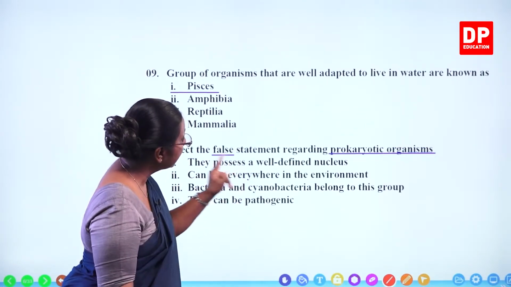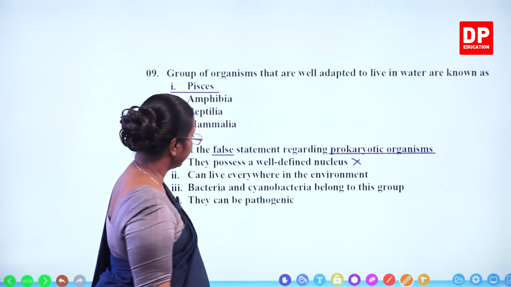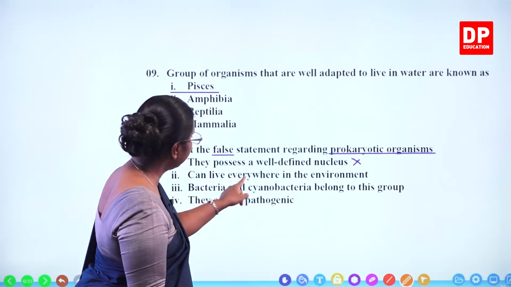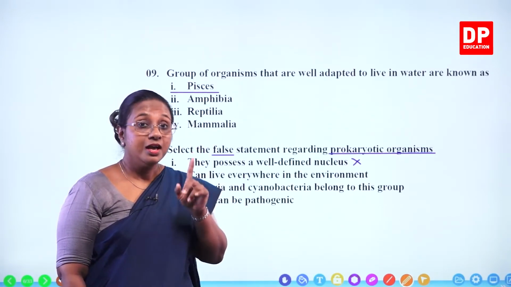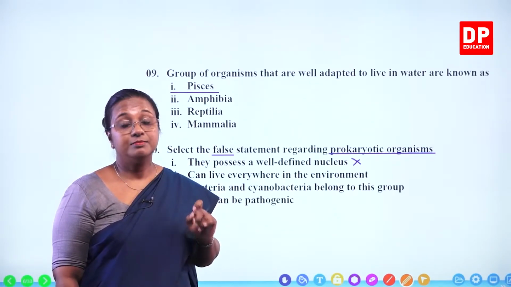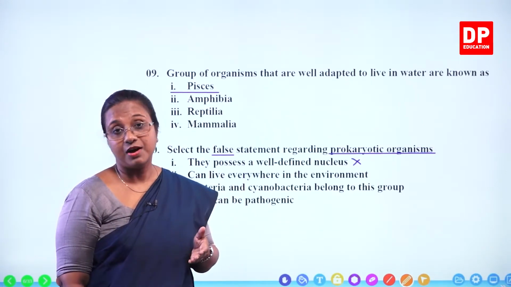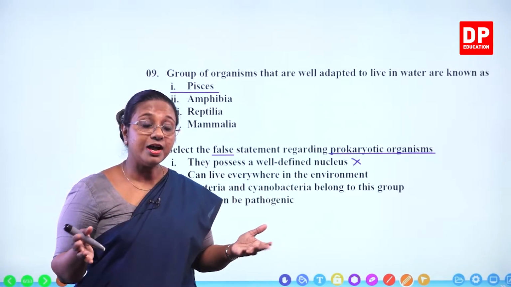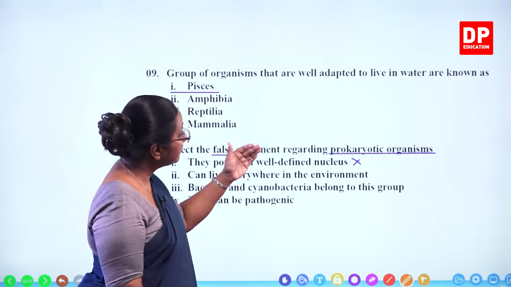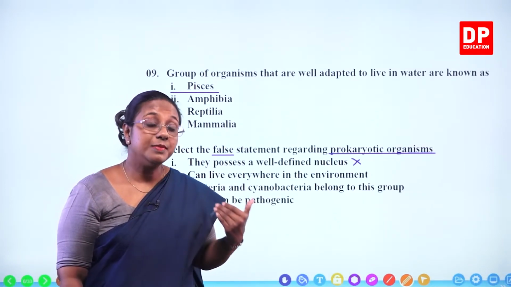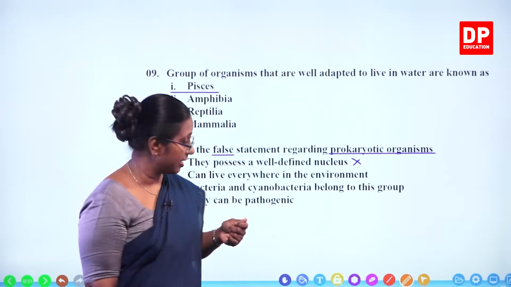So the false statement regarding prokaryotic organisms. They possess a well-defined nucleus. That is wrong. They can live everywhere in the environment. Is that correct? Domain bacteria, bacteria and cyanobacteria, they can live in any environment. They can live in the normal environment as well as the other environments, extreme environments. But the archaea, that is methanogens and halophiles, they usually live in extreme environments.